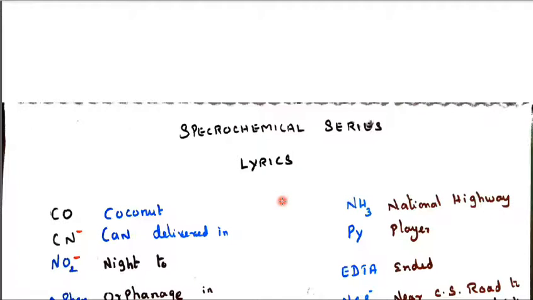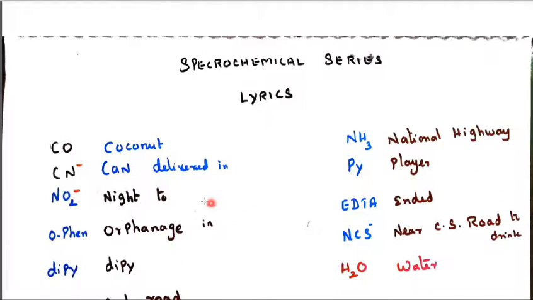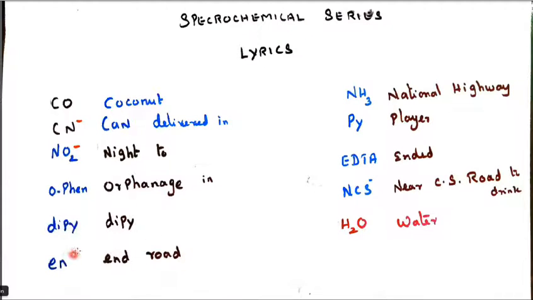I have given the full series in a short mnemonic, in 5 lines. So CO carbonyl, CN cyanido, NO2 nitrito KN, and orthophenanthroline and dipyridine. So CO, coconut, CN, can. Coconut can delivered in night to OP, orphanage in DP and Rhoda. For EN, ethylenediamine, I have taken Rhoda.